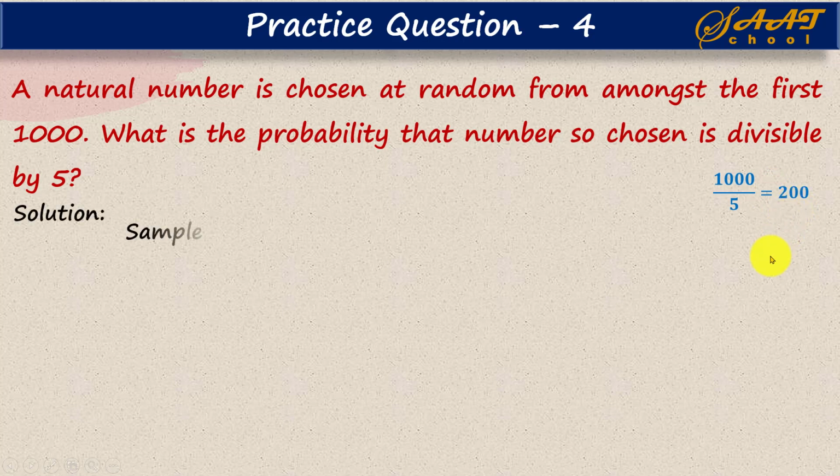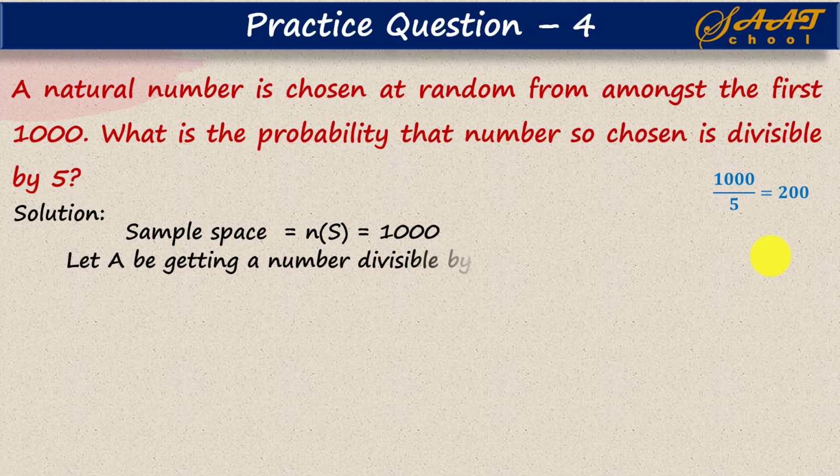Now we know the sample space NS is 1000 in this case, and let A be getting a number divisible by 5. In that case, we have NA equals 200, and this NA is the number of favorable outcomes. We receive this by dividing 1000 by 5.